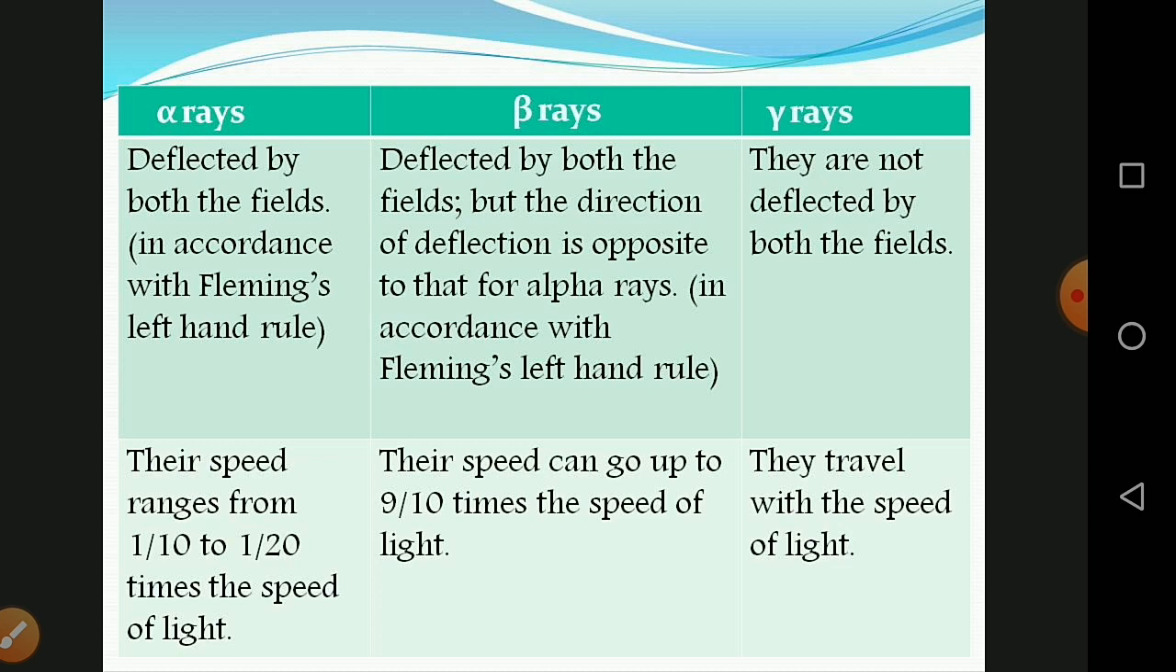Then the speed. The speed of alpha rays ranges from 1/10th to 1/20th the speed of light. Beta rays can travel up to 9/10th the speed of light. Gamma rays travel with the speed of light.